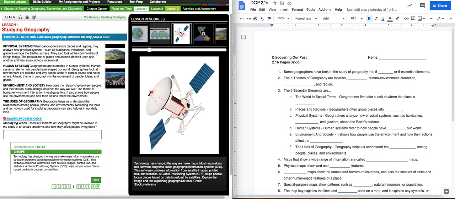Number 4, the human systems. Geographers are interested in human systems. Human systems refer to how people have shaped our world. Geographers look at how borders are decided and why people settle in certain places and not in others. A basic theme in geography is the movement of people. And then going right along with that, guys, we're going to move the ideas and the goods that go along with that. So human systems in your notes refer to how people have shaped our world.